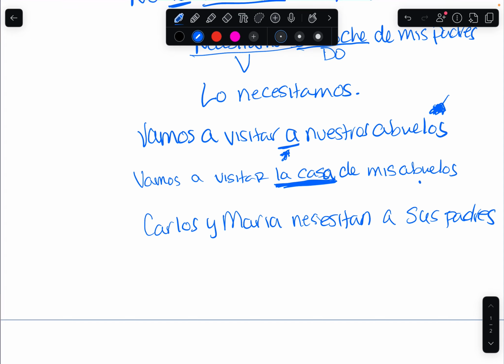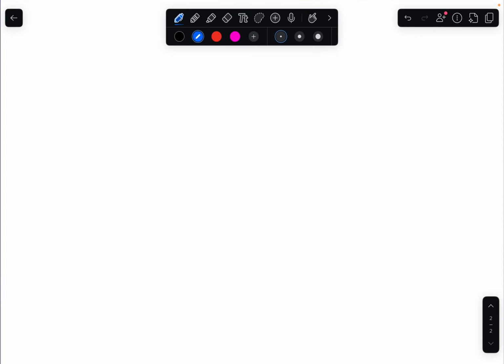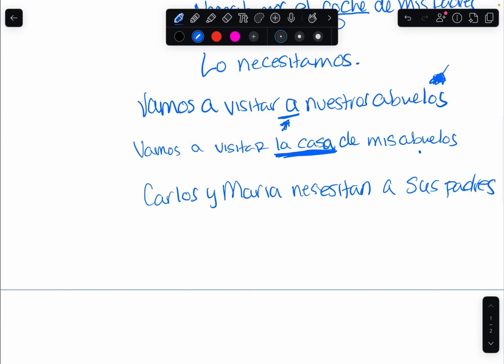This is that personal A that's included. And when you think about the personal A, don't try to translate it to English because there's no translation. There's no equal word that conveys the same meaning simply because you don't have it in English. So, Carlos y María necesitan a sus padres.